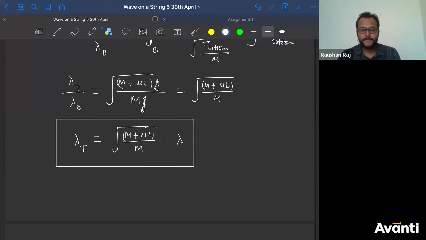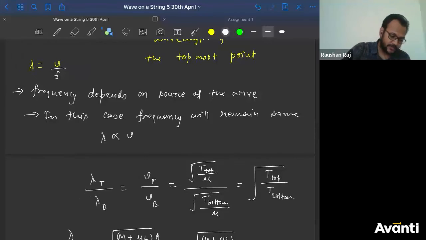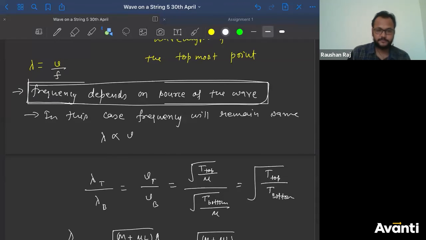ठीक है बच्चा लोग, click yes if you understood this. इसमें what was the key point here, what you have to understand, you have to note this one, that frequency depends on the source of the wave. ठीक है, if you change the medium also, frequency will not change unless you are changing the source.